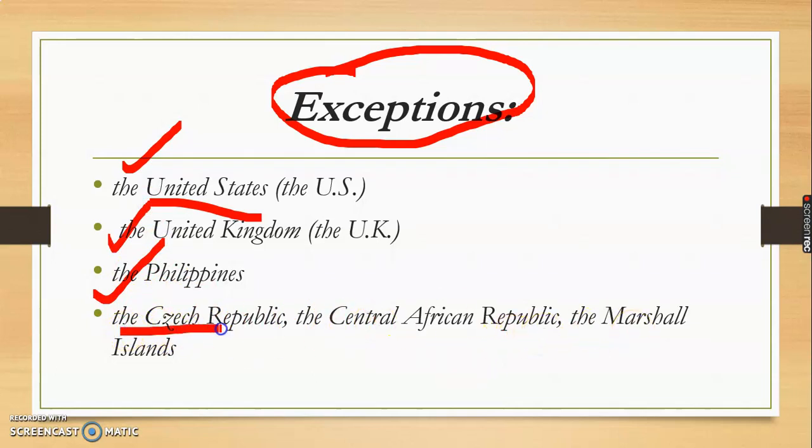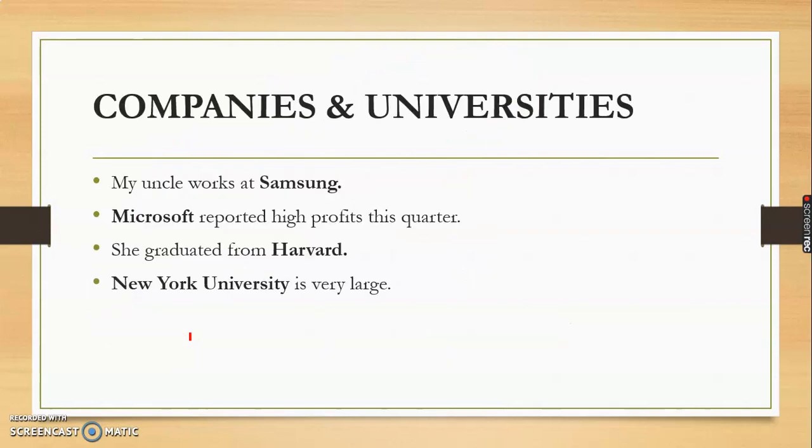So here are certain proper nouns, the names of some countries, where we have used the, but these are a limited set, so we use the here only. Otherwise usually we do not use the with countries, streets, and cities. Now with the names of companies and universities. We always say that with a proper noun the is used, but with the name of a company and with the name of a university, the is not used.